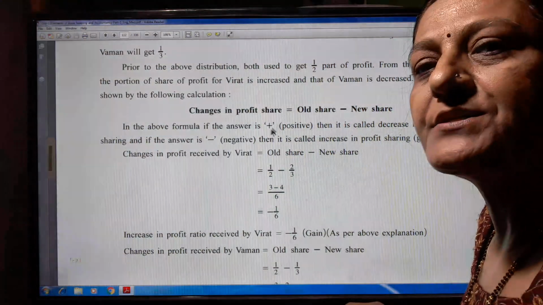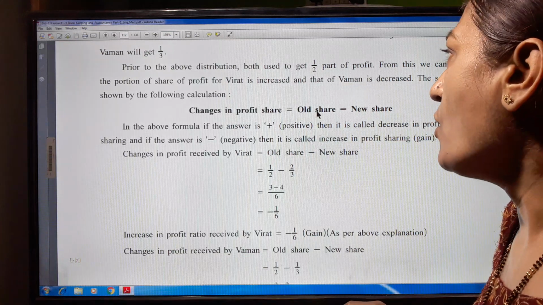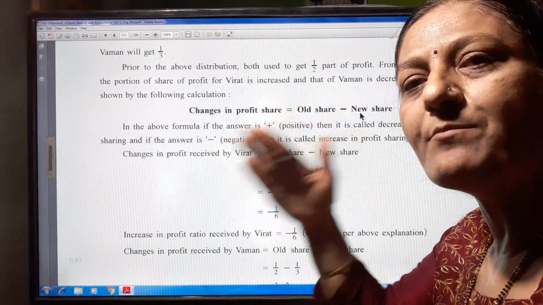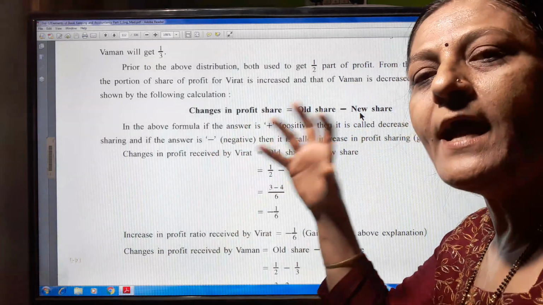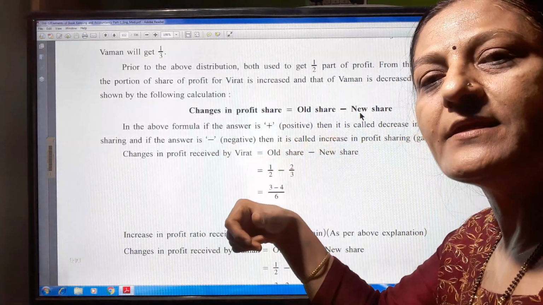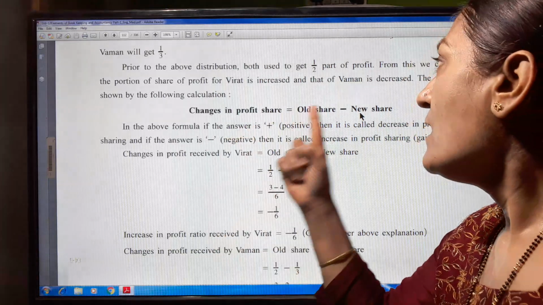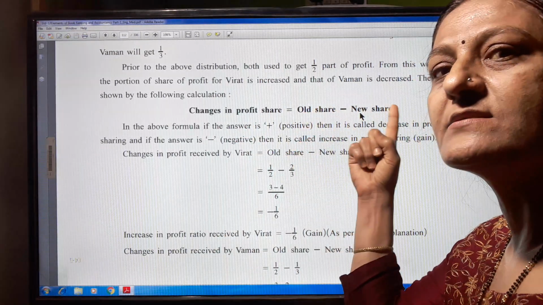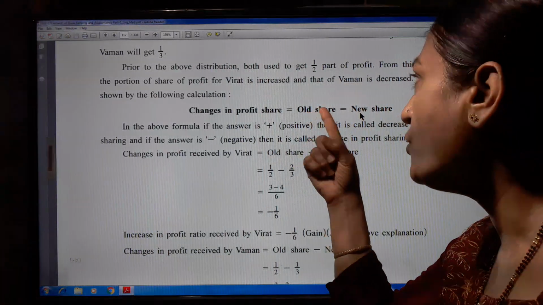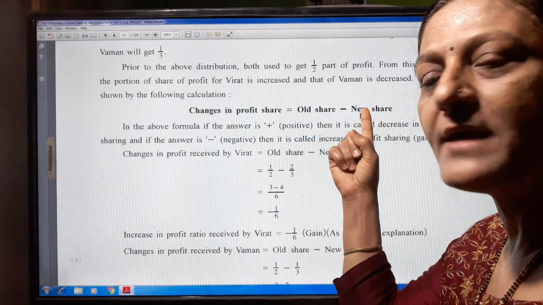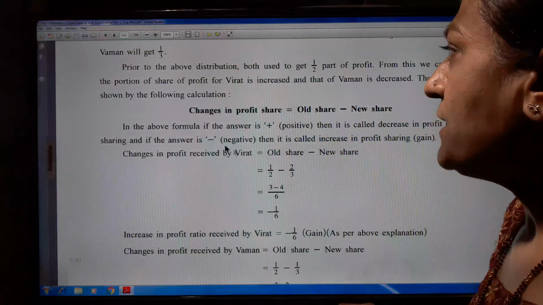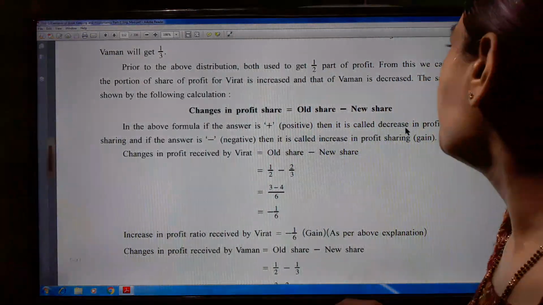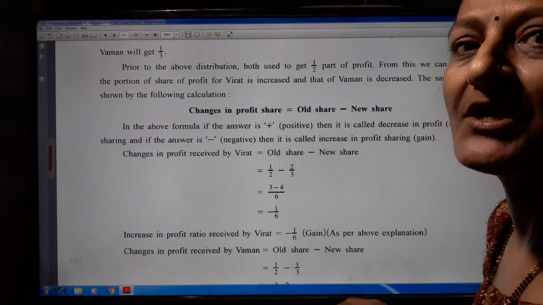Change in profit share is equal to old share minus new share. Here in this question, the old shares are 1/2 and 1/2 and the new shares are 2/3 and 1/3, and we have to subtract new share from old share. In the above formula, if the answer is positive, then it is called a decrease in profit sharing, which means sacrifice.